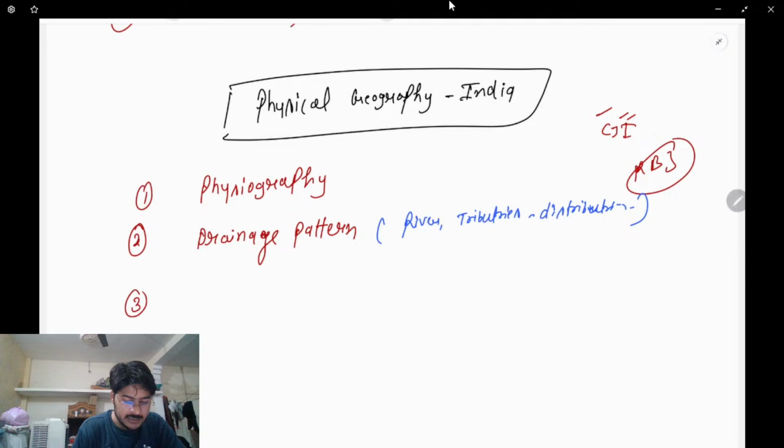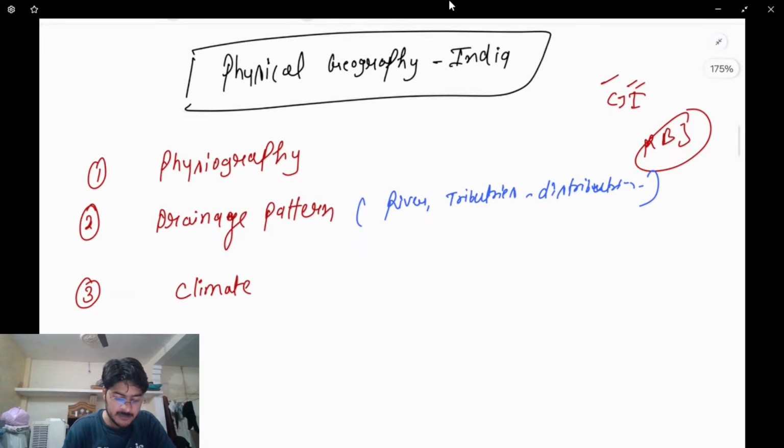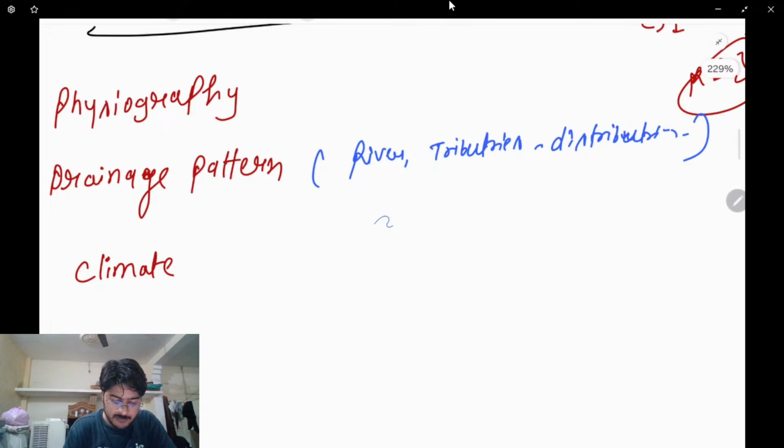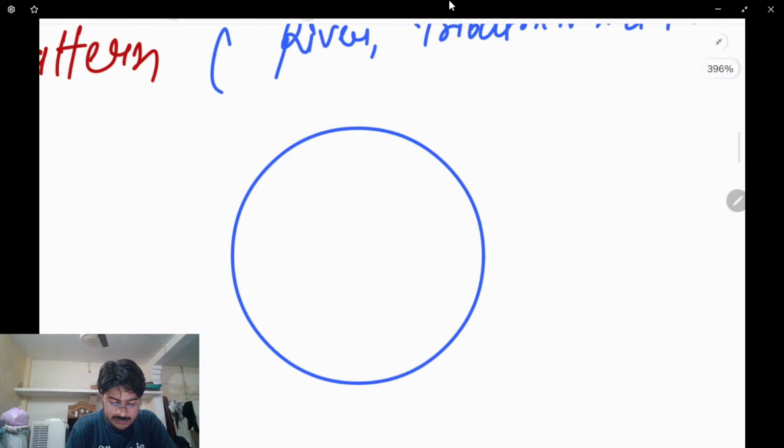Third point that we'll discuss in the context of India is the climate of India. What type of climate is there in India? ठीक है? And climate is decided by the position where India lies. So, for example, let's say this is the Earth, and this is the equator.